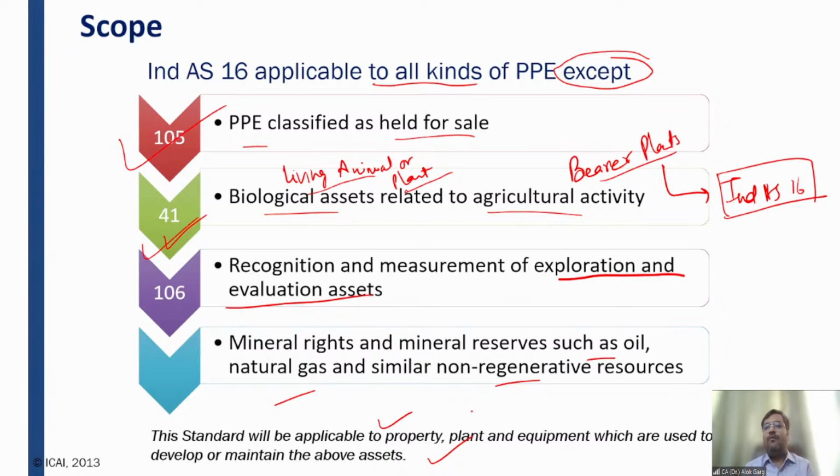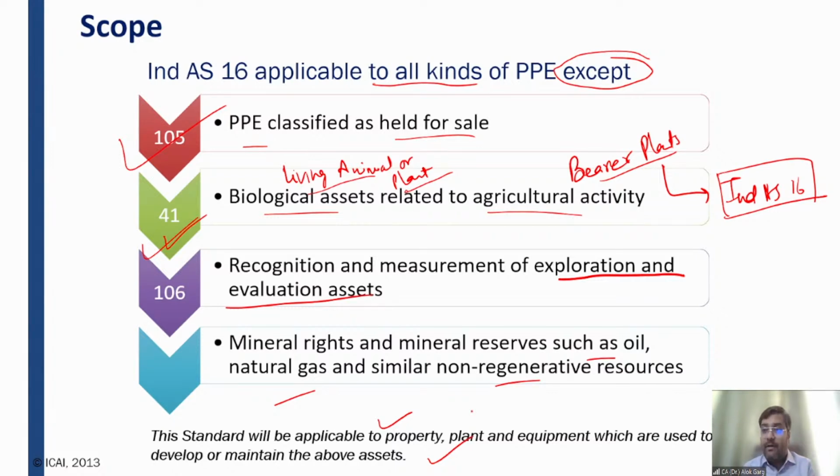So we talked about what is covered and what is not covered under Ind AS 16. Everything is covered under Ind AS 16 if it is a PPE, except if it is held for sale, it is going to be excluded. If it is an animal related to agricultural activity, it is excluded, right? Or if it is a non-bearer plant like tomato, potato, carrot, these kinds of plants will be covered under Ind AS 41.